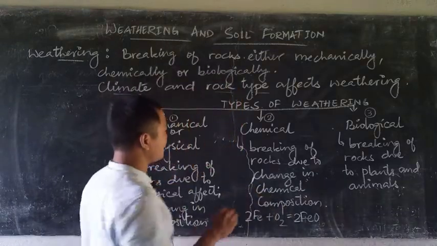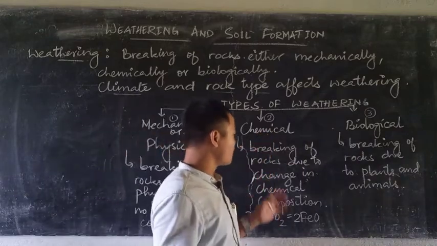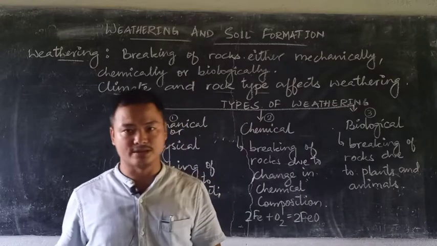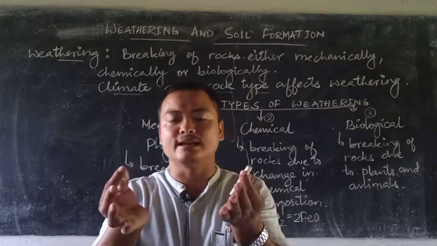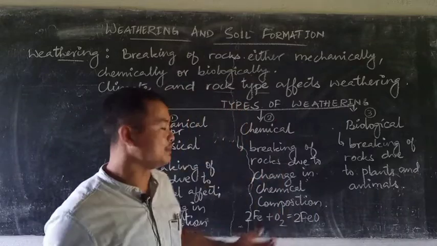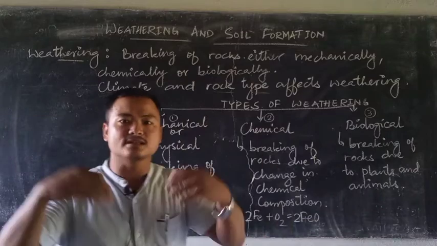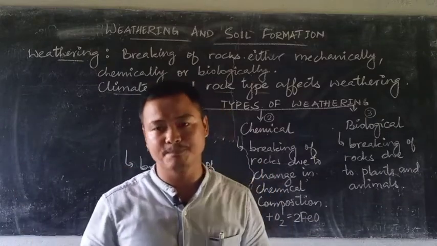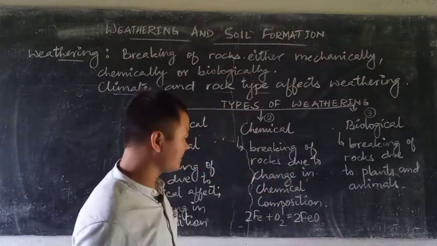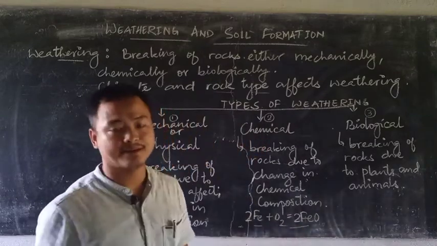The second one that we come to is chemical weathering. Chemical weathering is a breaking of rocks due to change in chemical composition. Now, the rock does not completely break into pieces, but what happens here is the rock undergoes a change because of certain other factors affecting it. The best example of chemical weathering you can see is iron, rusting of iron, in fact.